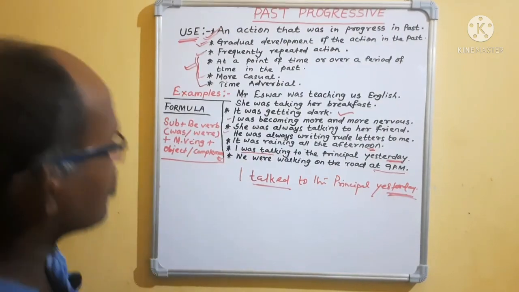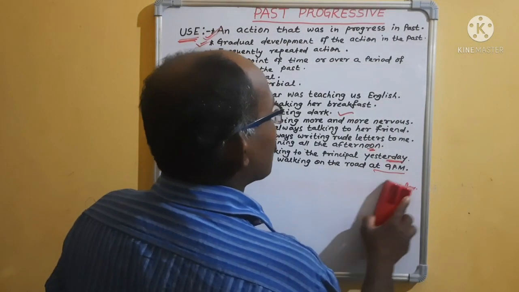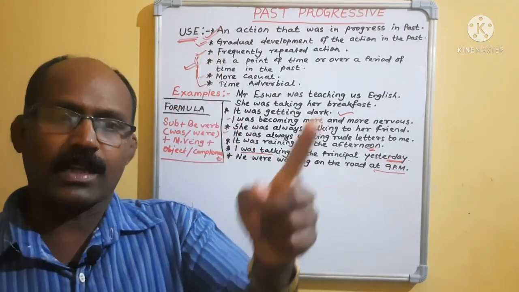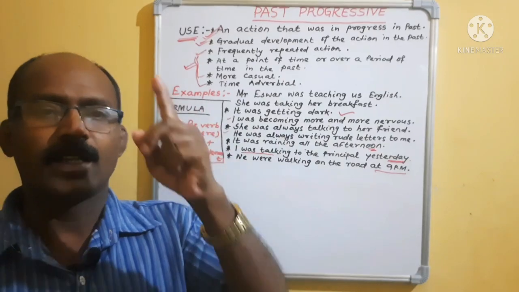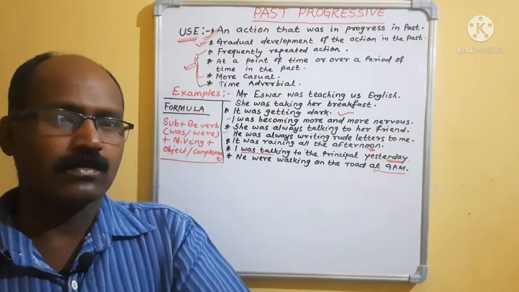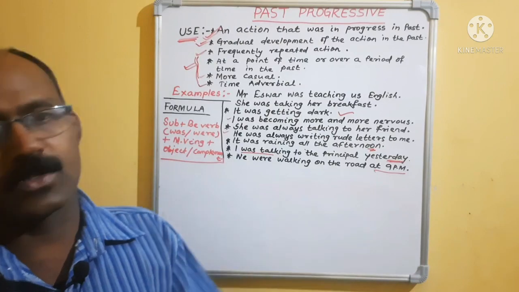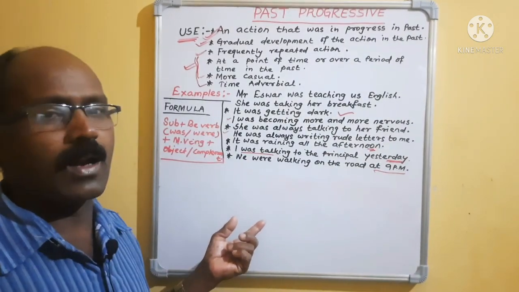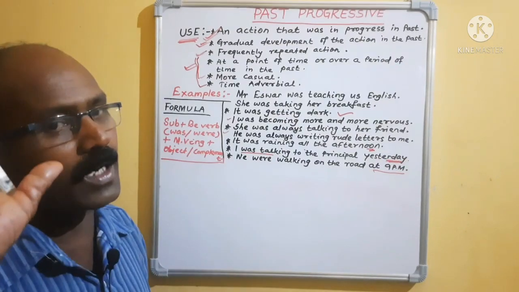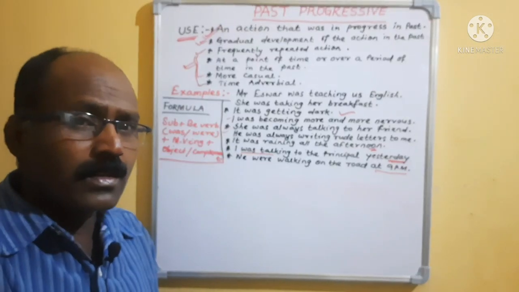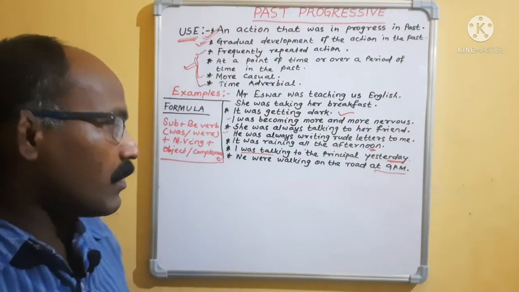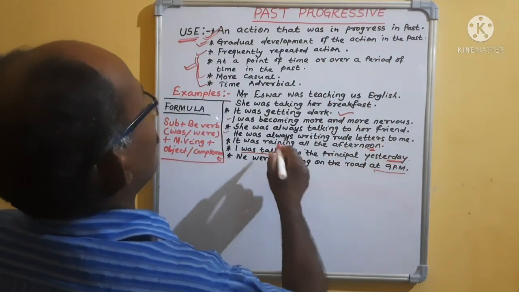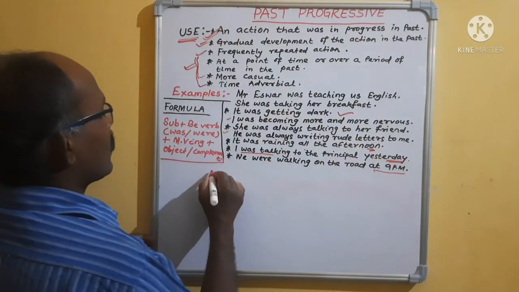Okay, my dear students, the main aim is, you know sentence. Already I have told you declarative, negative, interrogative, yes or no interrogative, and WH word interrogative. Here I am not telling you to change exclamatory, or to turn into imperative. That was learnt, but it is learnt in present. Already I have told you. Which one will we take? We will take the shorter one. This one. It was getting dark.